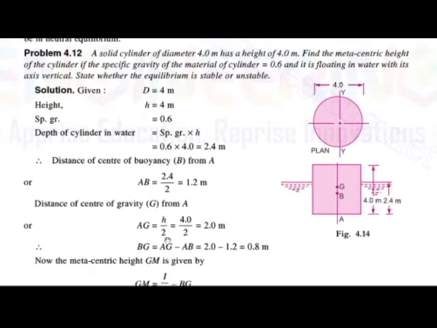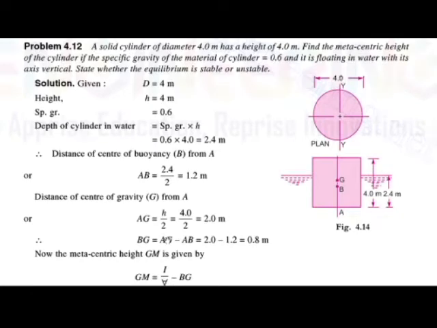So this is the first example. The problem statement: a solid cylinder of diameter 4 meter has a height of 4 meter.